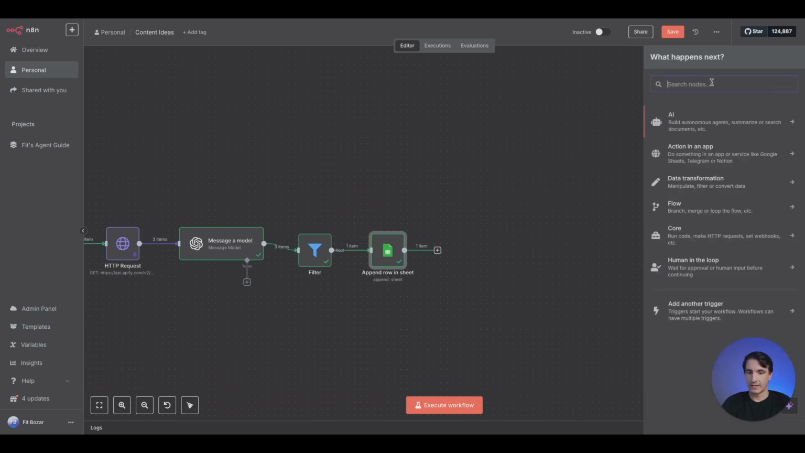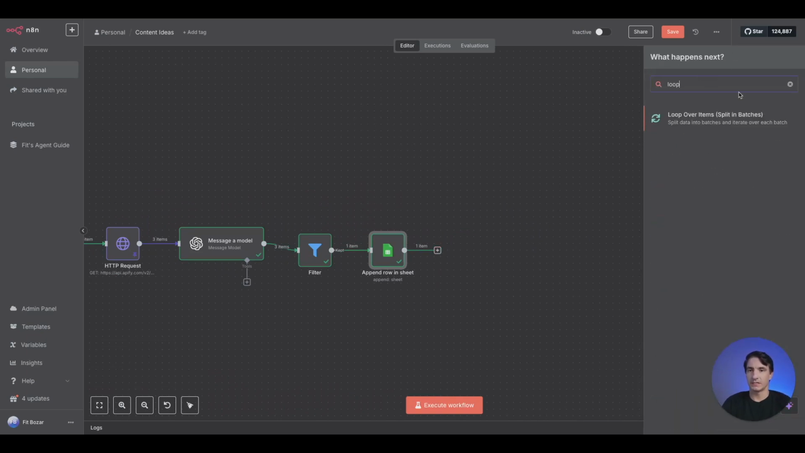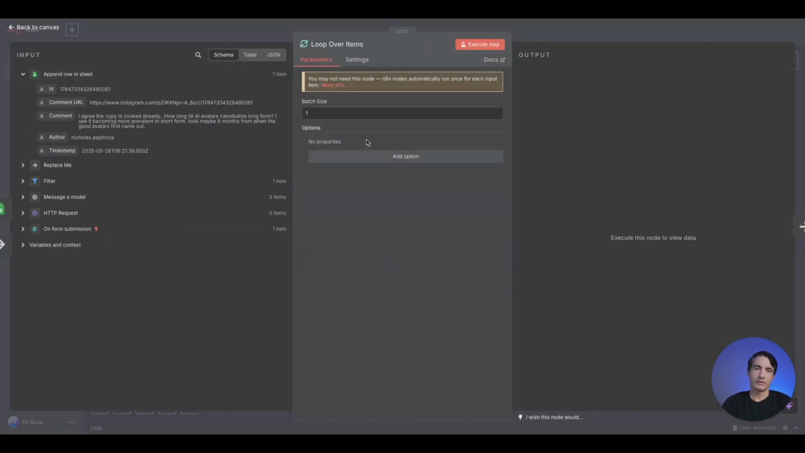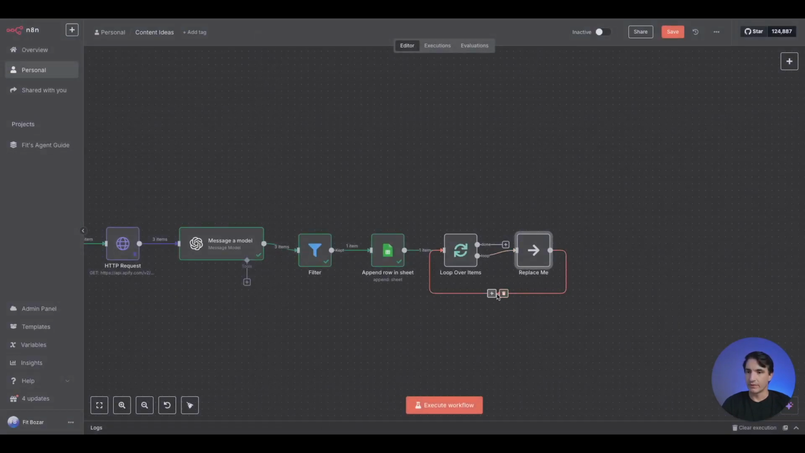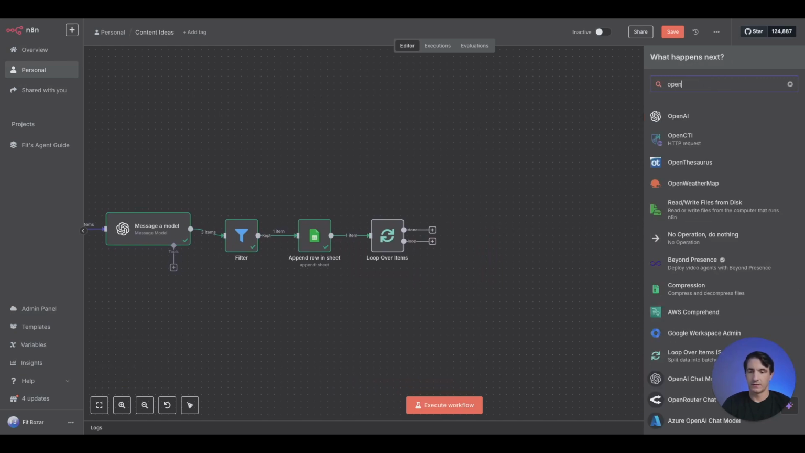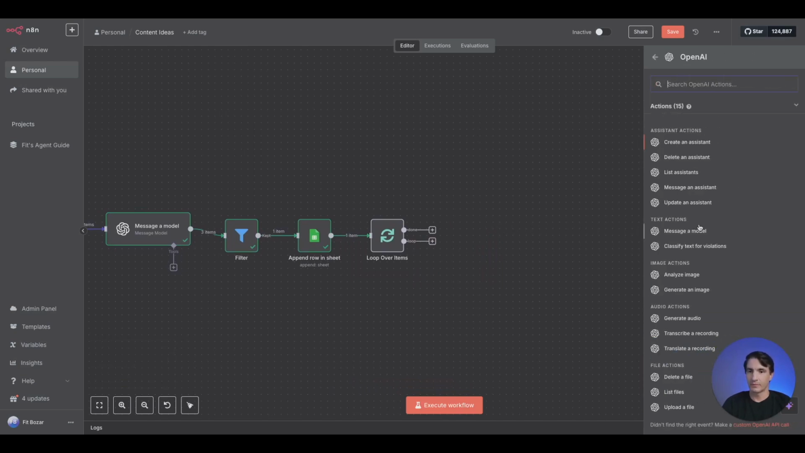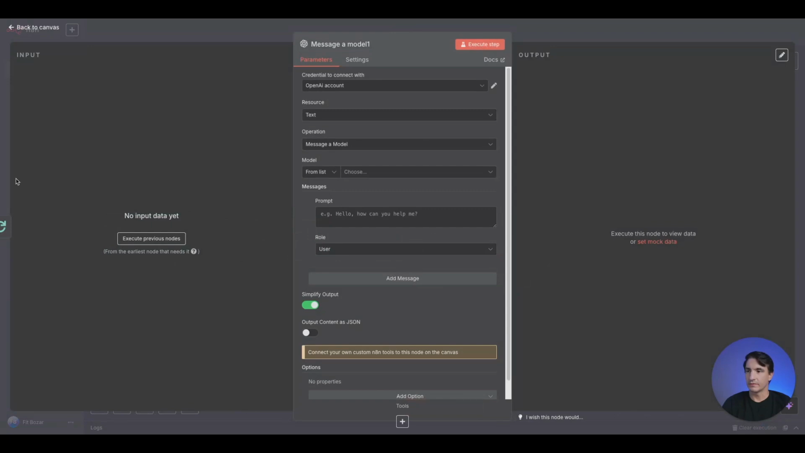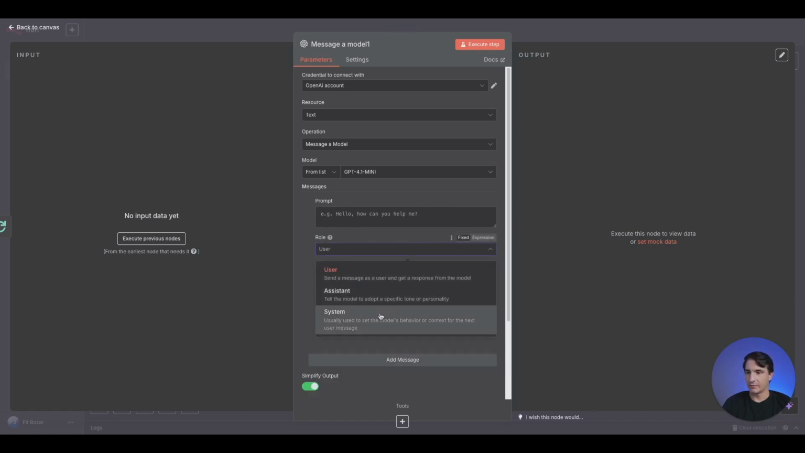we can go ahead and add, I'm going to add a loop here because I want it to loop over if there is more than one comment, so it'll continually run through the process. We can go ahead and delete these nodes here, and next we can go ahead and add OpenAI, message a model. We can go ahead and pick a model here. I'm going to use the mini again, 4.1 mini.